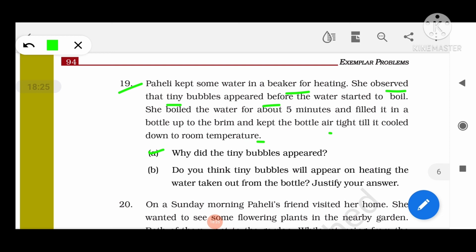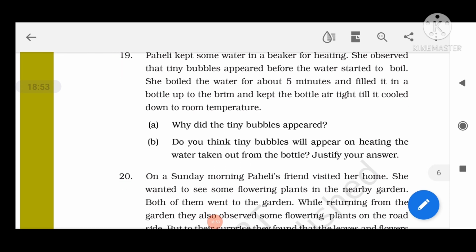Now, do you think tiny bubbles will appear on heating the water taken out from the bottle? Justify your answer. Paheli had boiled the water completely, so the air from the water had already escaped. So if you reheat the cooled boiled water, it will not make any tiny bubbles, क्योंकि उसमें से जो ऑक्सीजन थी dissolved, वो तो bubbles की form में already निकल चुकी है.